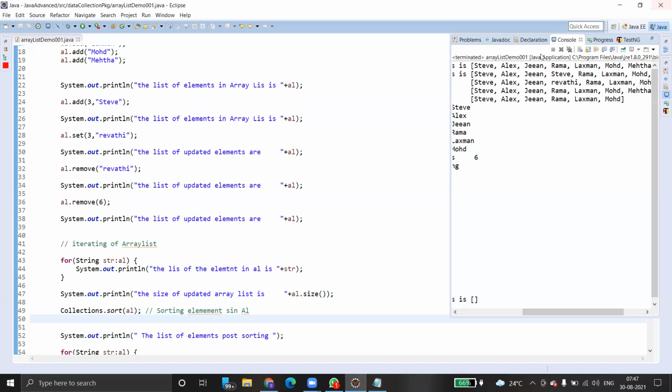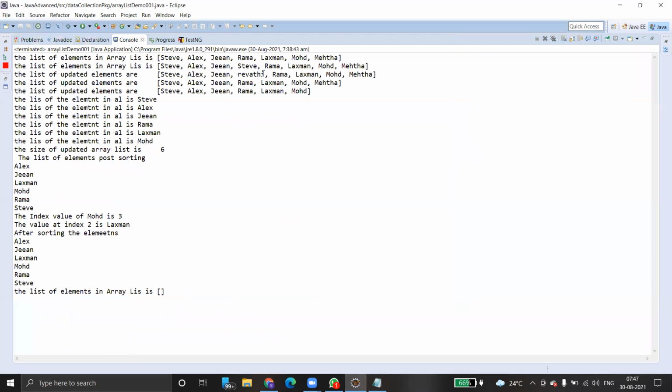Just look at this console. You can better understand. Initially we have 1, 2, 3, 4, 5, 6, 7. Is it possible, if it is an array, by adding and removing the elements? We can remove, but we can't add.